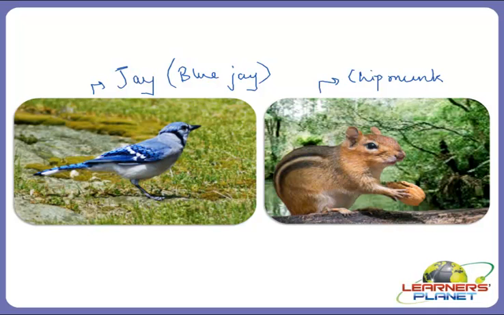To prevent the decomposition of nuts and seeds, there are cold temperatures in temperate forests, and squirrels, chipmunks and jays are such species which are found here. Migration and hibernation are the adaptations of such animals for surviving in these kinds of forests.